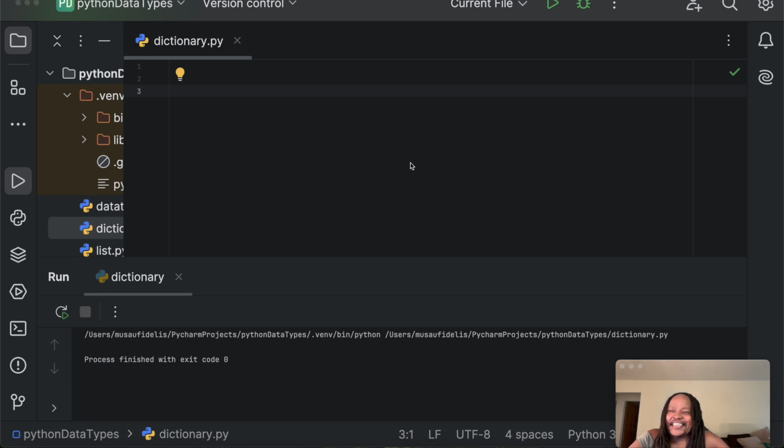And each item in a dictionary is a key value pair. That's a very important concept to understand. In Python, we have a key with a corresponding value. The key should be unique within the dictionary.